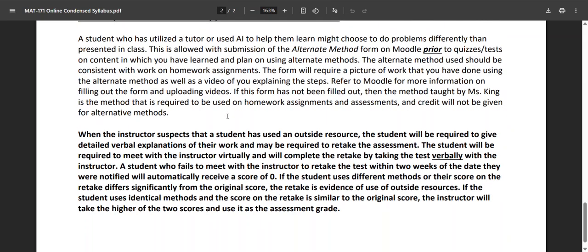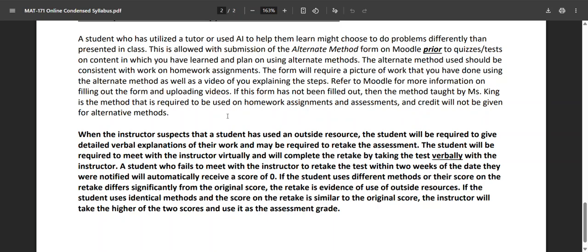If I suspect that you've used an outside resource, you will be required to give detailed verbal explanations of your work, and you may be required to retake the assessment, and this will be happening virtually by meeting with me on Zoom. So if you are required to give detailed explanations, that'll be a conversation on Zoom. If you have to complete a retake of the test, you will be doing that retake verbally with me, which means you will be talking me through every single problem so that I know when you're doing this virtually, you're not looking at a solution online, but you're actually explaining what you already know.